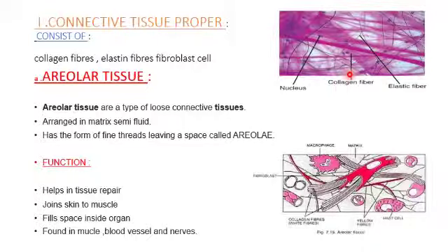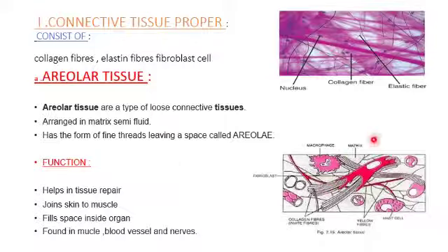So this tissue is made up of collagen fiber, elastic fiber, and nucleus. So this is the labeled diagram of the connective tissue proper, that is areolar tissue, where you can find the matrix, nucleus, then yellow fibers, then mast cell, all those things.